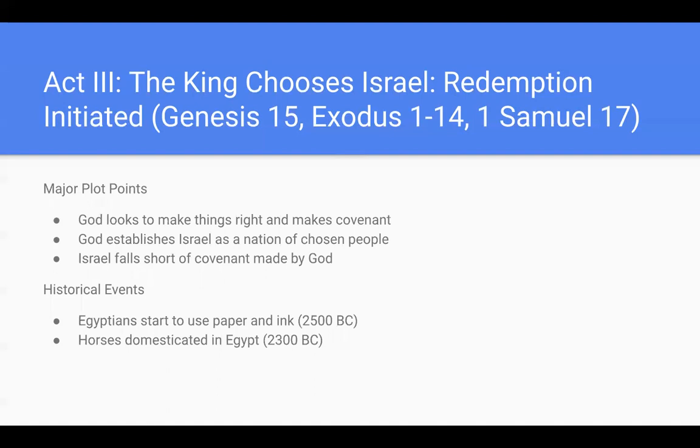Israel falls short by starting to be selfish and worship other idols, which makes them fall short of the covenant that God made. Some historical events that happened at this time were the Egyptians started to use paper and ink, and horses began to be domesticated in Egypt.